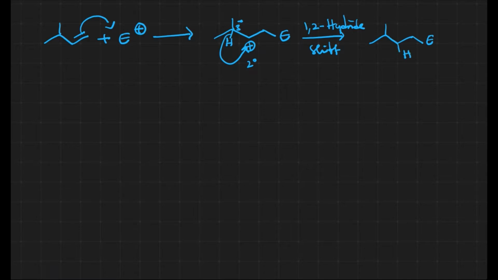This carbon gets the hydrogen, and this carbon gets the carbocation. This is a tertiary carbocation, and when we compare it with the earlier carbocation, this tertiary carbocation is more stable.